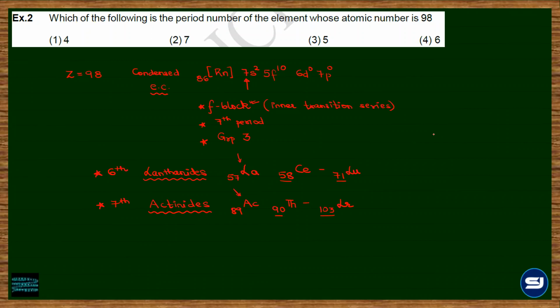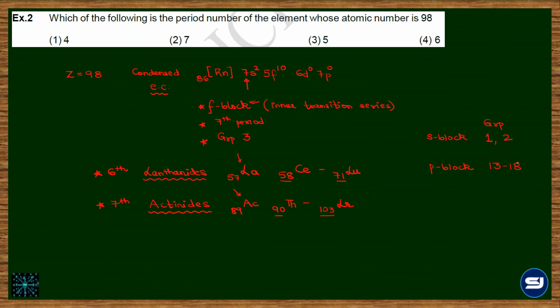Okay. If you have the S block element, what are the group numbers? 1 and 2. So if it is S1, it's S block with group 1. S2, it will be group 2. P block के लिए 13 to 18.